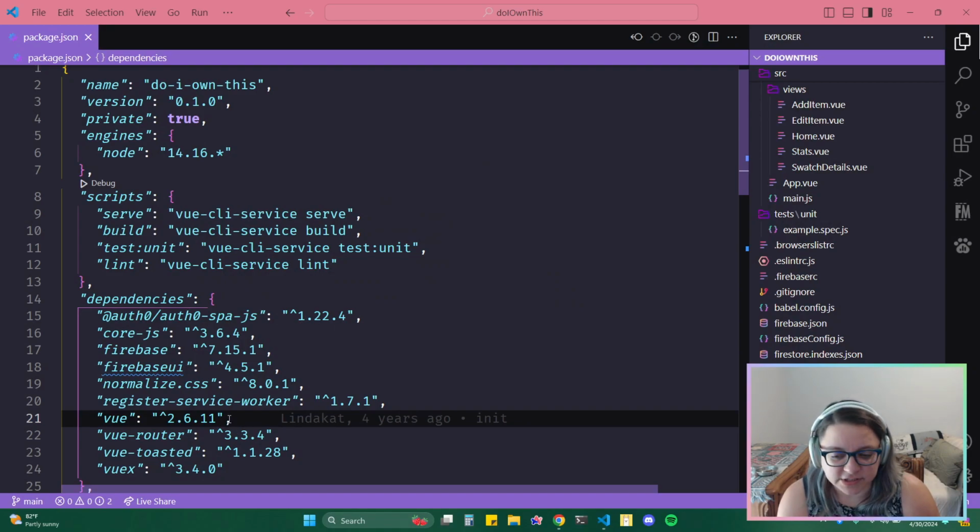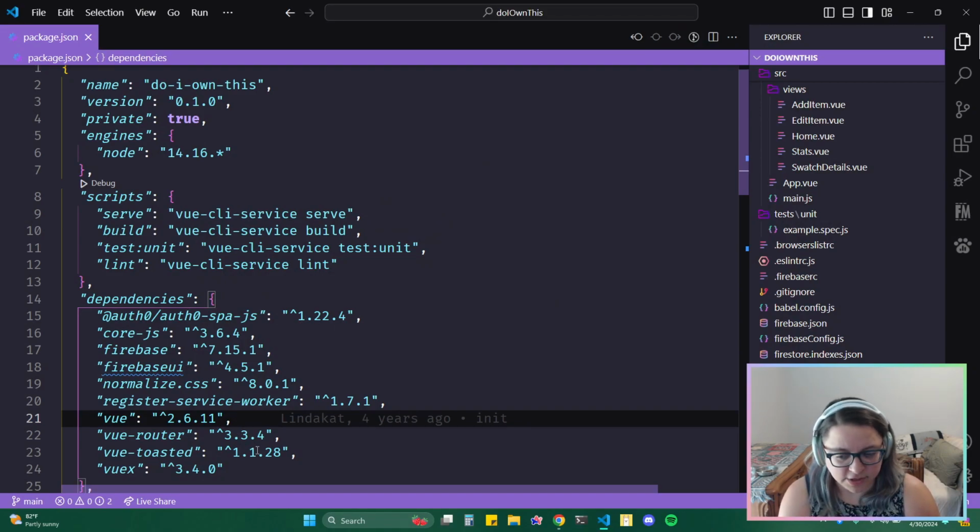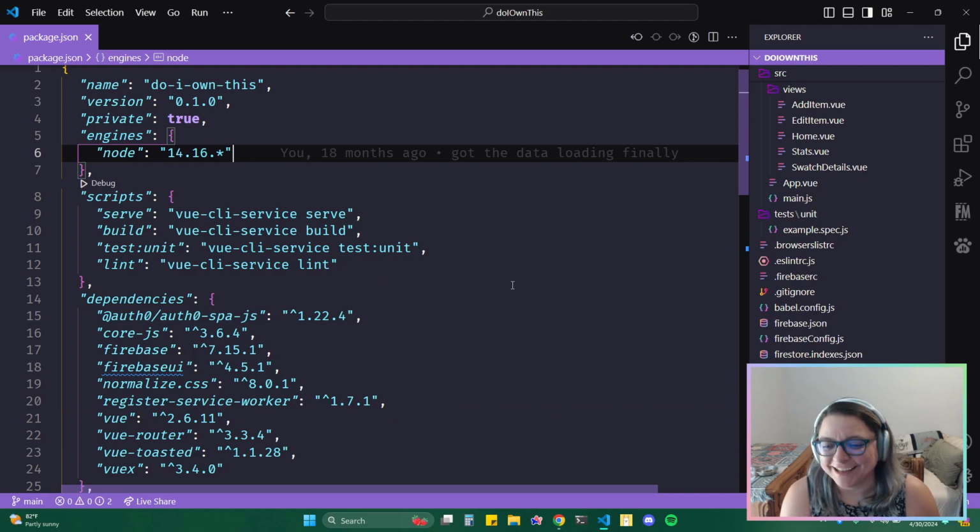So as you can see, we're using Vue 2. Right now it's using Vuex, which is the recommended library at the time, but has been changed to Pinia now. And I'm also using Node 14, which I would really like to update, as well as Firebase could be updated, a few other things too.